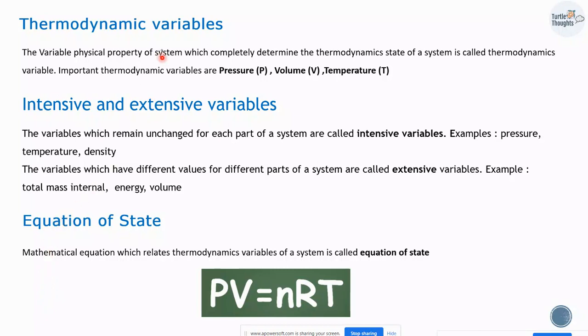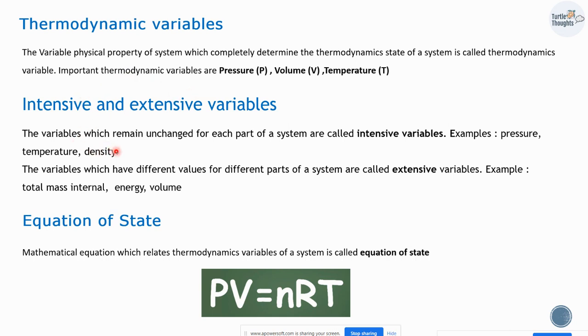Next, we have thermodynamic variables. The variable physical properties of a system which completely determine the thermodynamic state of a system are called thermodynamic variables. Important thermodynamic variables include pressure P, volume V, temperature T. Thermodynamic variables can be classified as intensive and extensive variables.